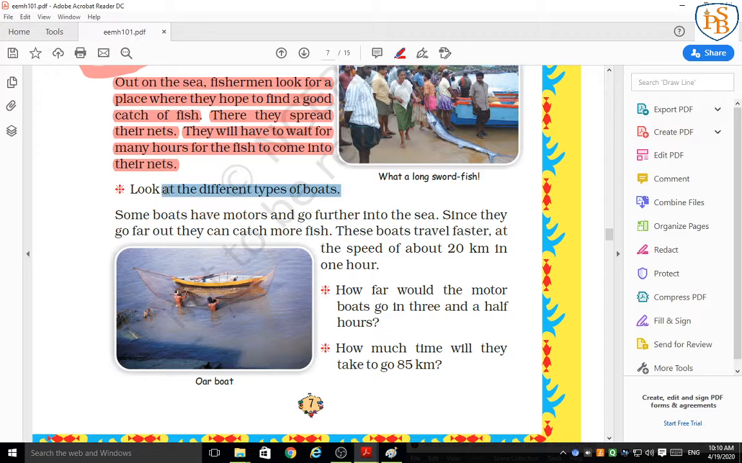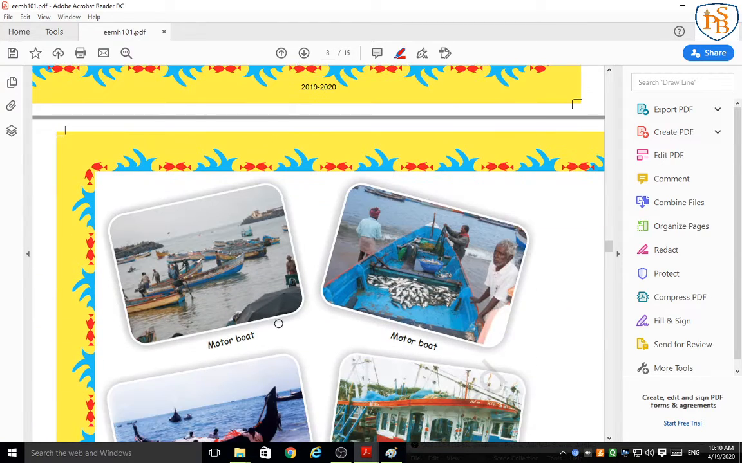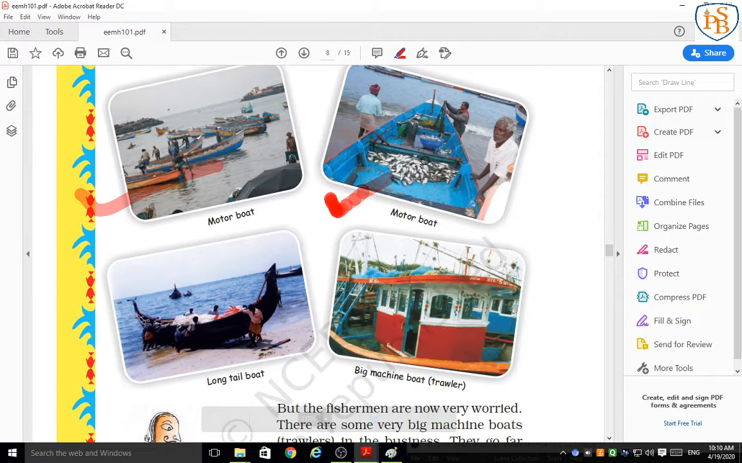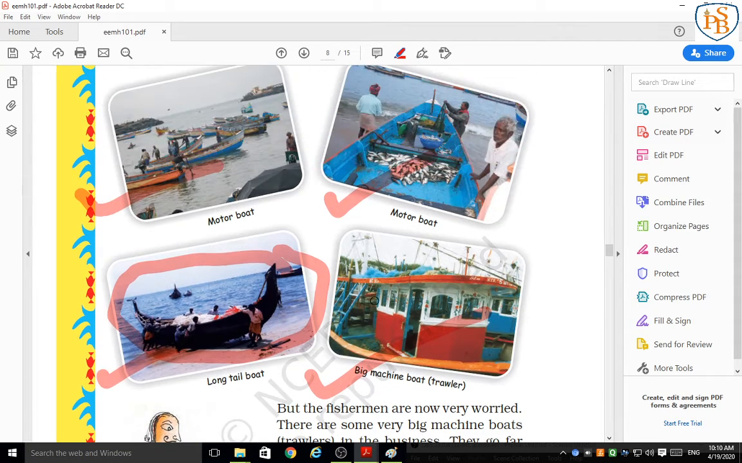Next, look at the different types of boats. Here we can see pictures of different kinds of boats. First one is a motor boat, okay. Again we have one more picture of a motor boat. Then a long tail boat, if we see, it looks like, yes, a tail boat. And the next one is a big machine boat. This is also called a trawler, okay.